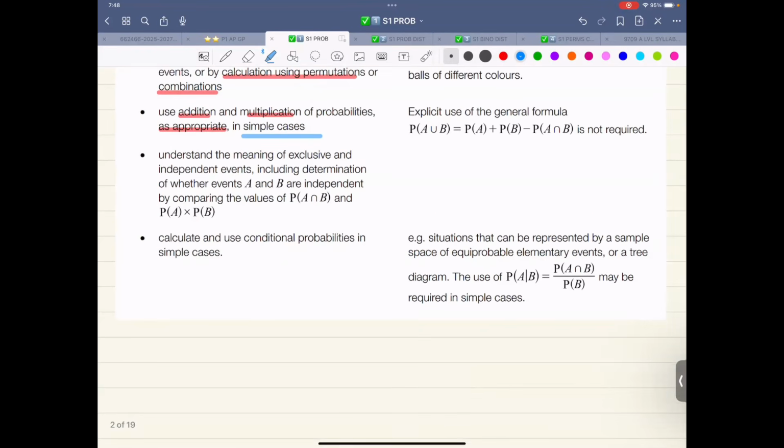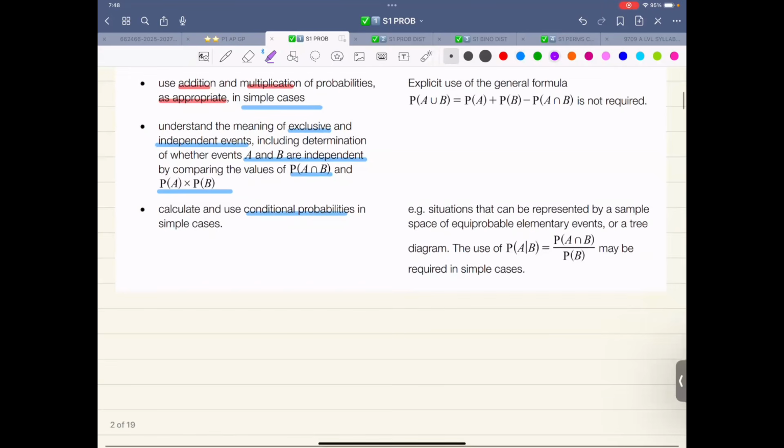Understand the meaning of exclusive, that is mutually exclusive, independent events, and whether events are independent by comparing the values of intersection and their individual probabilities multiplying together. Calculate and use conditional probabilities in simple cases.